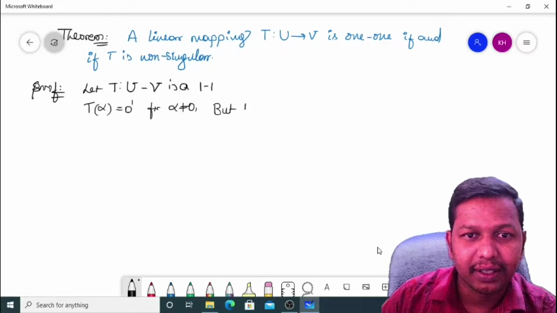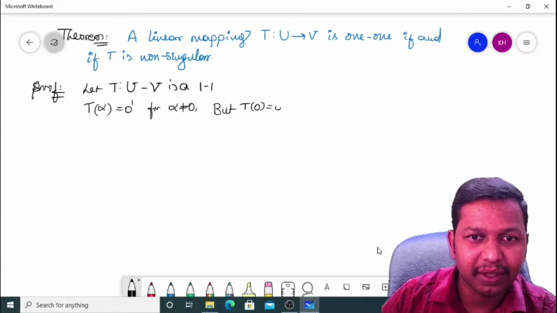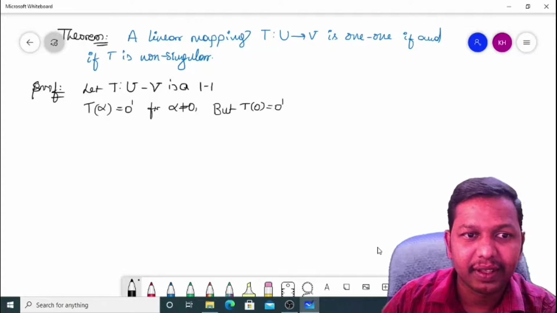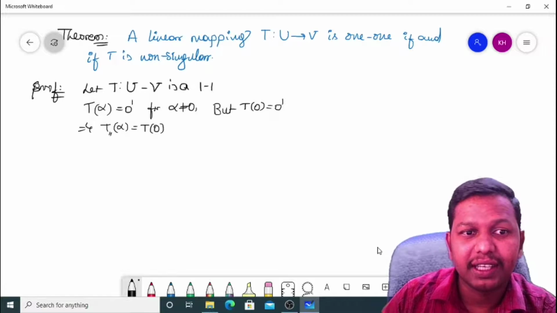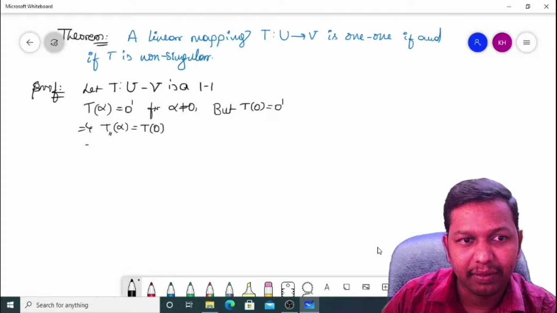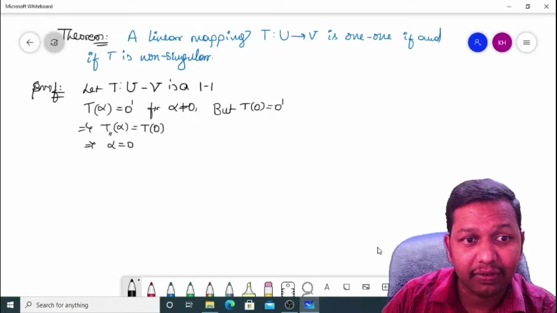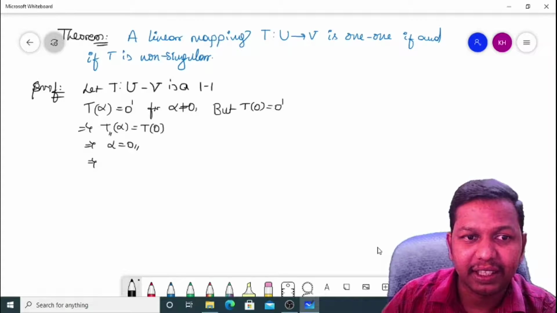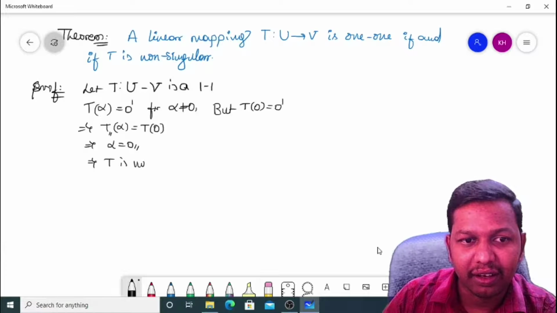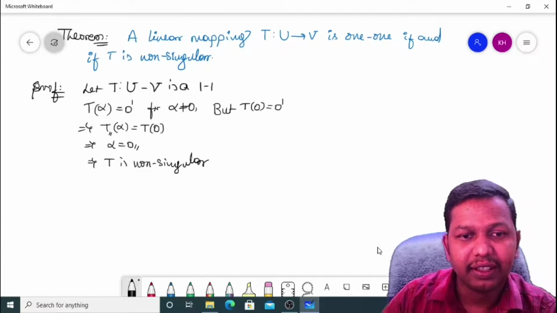But T of 0 is also 0 dash, which implies that T of alpha is equal to T of 0. But T is 1-1, which implies that alpha is equal to 0, which implies that T is non-singular.